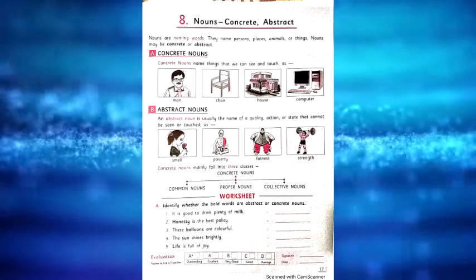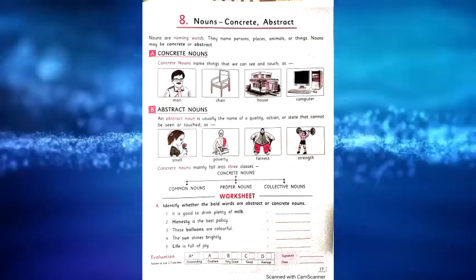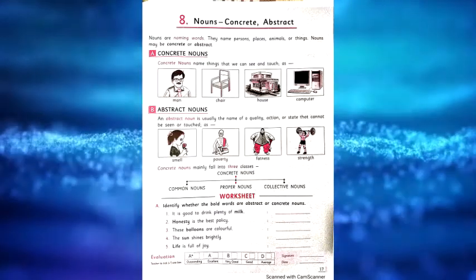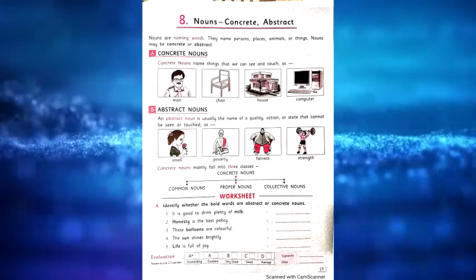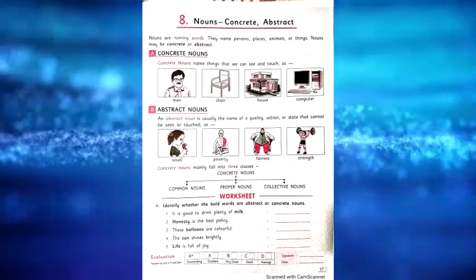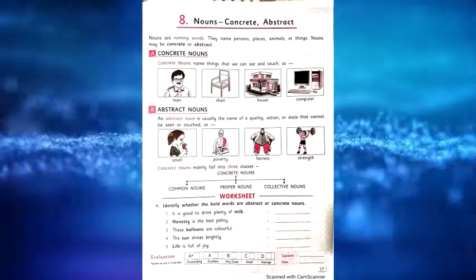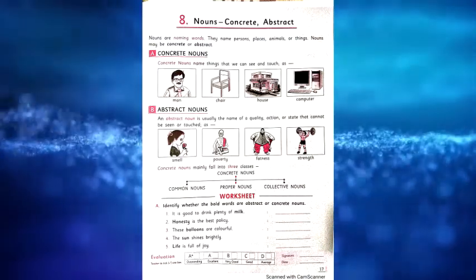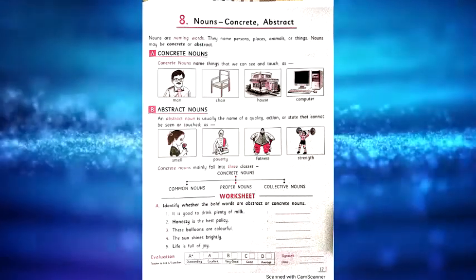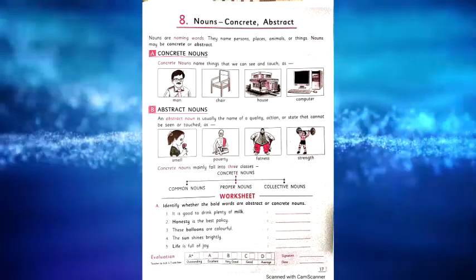This is about the concrete nouns. Whatever things we can touch or see are considered concrete nouns. Move to the second one: abstract nouns. An abstract noun is usually the name of a quality, action or state that cannot be seen or touched.